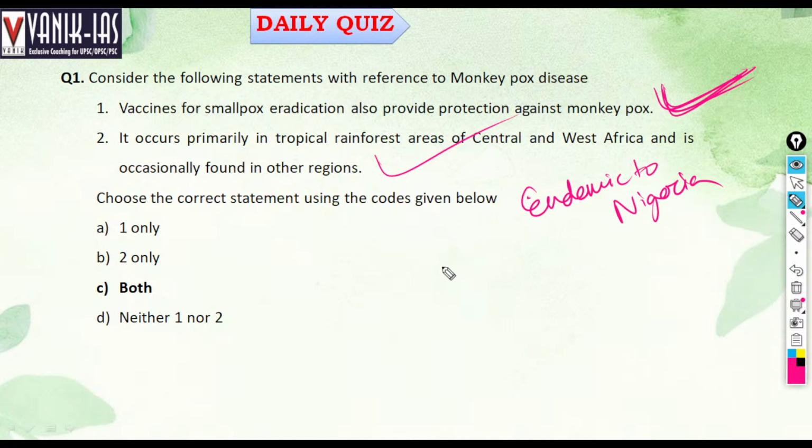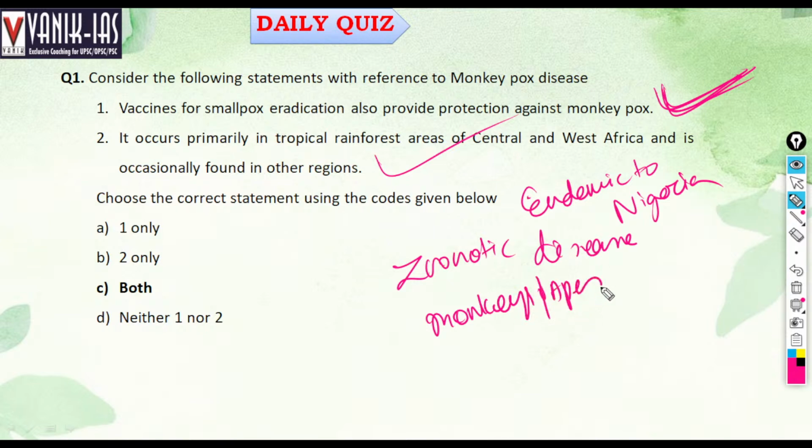It is also called a zoonotic disease. Zoonotic diseases are those that come from animals. For example, the Zika virus and the COVID virus come from some animals. Similarly, monkeypox is a zoonotic disease, coming from monkeys or apes to human beings, so it is called monkeypox.